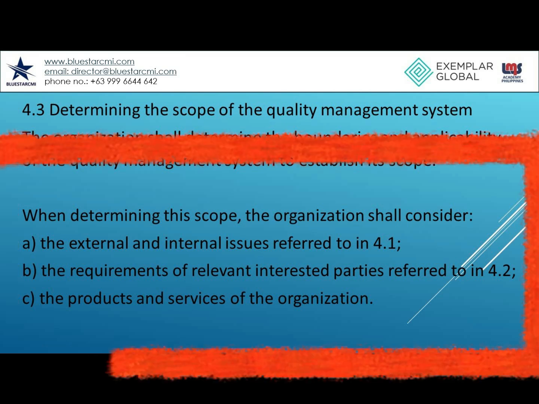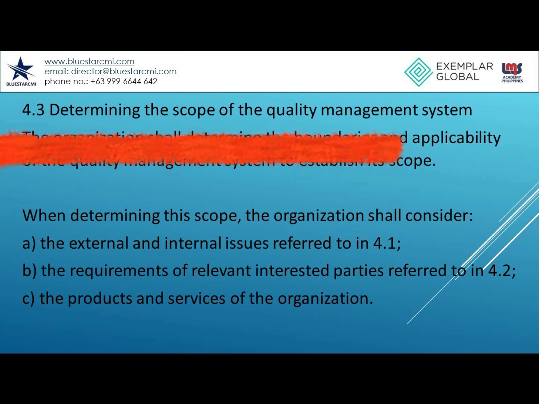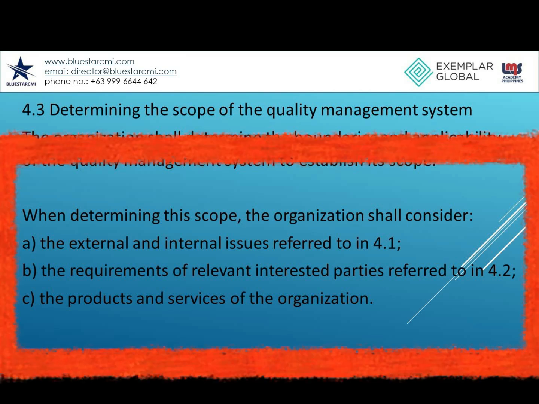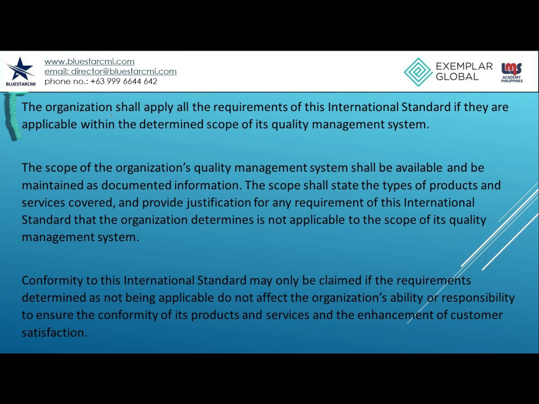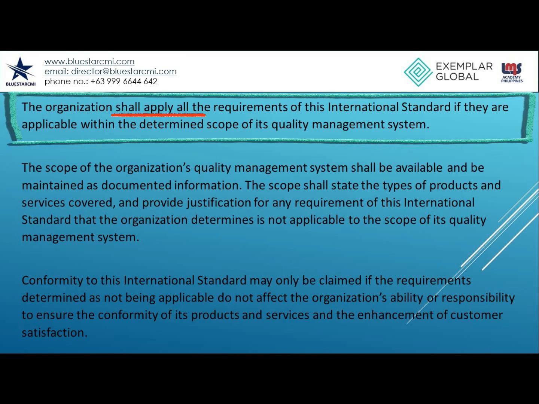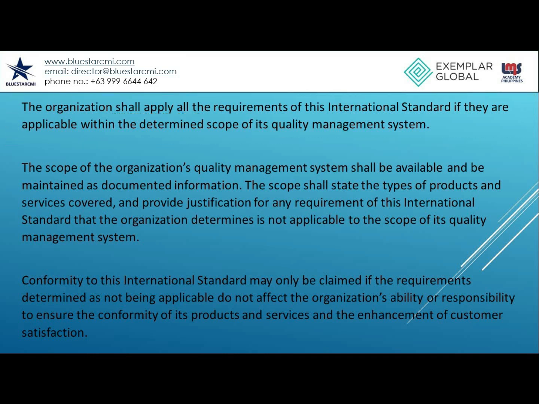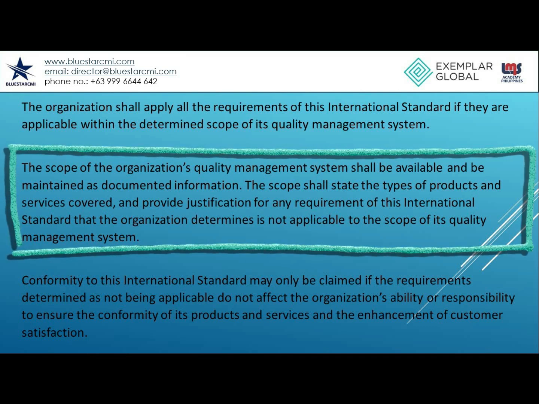b. The requirements of relevant interested parties referred to in 4.2. c. The products and services of the organization. The organization shall apply all the requirements of this international standard if they are applicable within the determined scope of its quality management system. The scope of the organization's quality management system shall be available and be maintained as documented